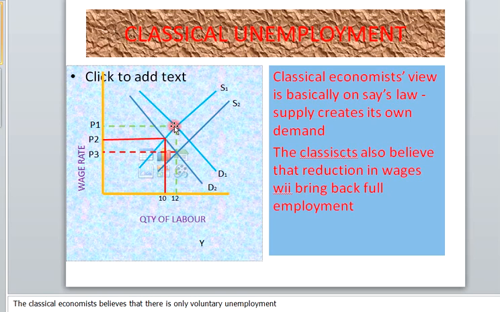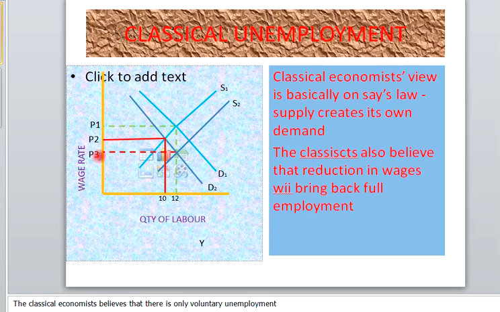Now, it says the only thing they can do is just to reduce the wages of the workers. Now, you can see from here that the wage falls to P3. When the salary was slashed to P3, you see what happened. Number one, what is going to happen? The cost of production will fall, because the entrepreneurs, the firms, will be paying less to the workers. And when they are paying less to the workers, it means the cost of production has fallen.